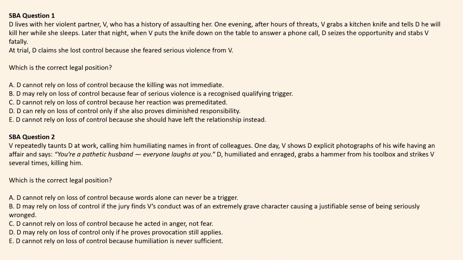Is it A, D cannot rely on loss of control because the killing was not immediate? Is it B, the defendant may rely on loss of control because fear of serious violence is a recognised qualifying trigger? Is it C, D cannot rely on loss of control because her reaction was premeditated? Is it D, D can rely on loss of control only if she also proves diminished responsibility? Or is the answer E, D cannot rely on loss of control because she should have left the relationship instead?